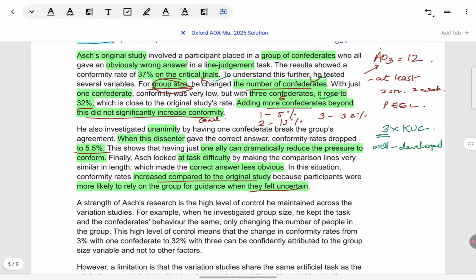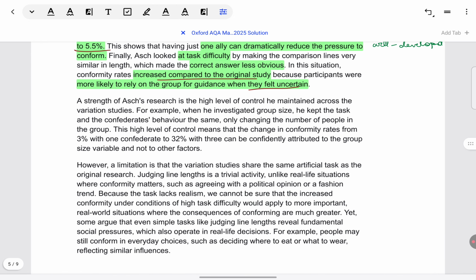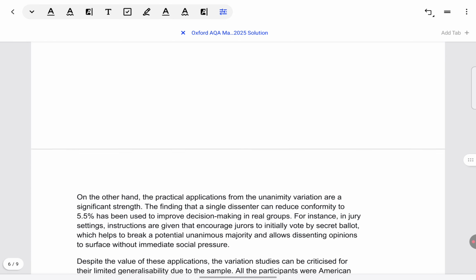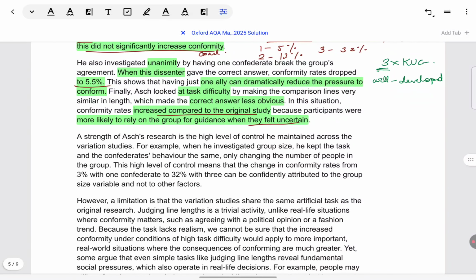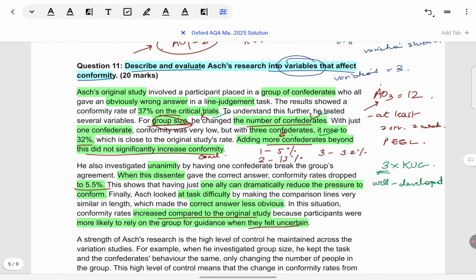Let's look at now evaluation. Again, like I told you, no hard and fast rule how to put it down on the paper, but just see a separate paragraph for evaluation. Evaluation begins, and then for every evaluation point, a separate paragraph. Okay, so clearly breaking into paragraphs, just making it clear for the examiner where what is beginning, very easy for them to read. Think from the examiner's point of view.